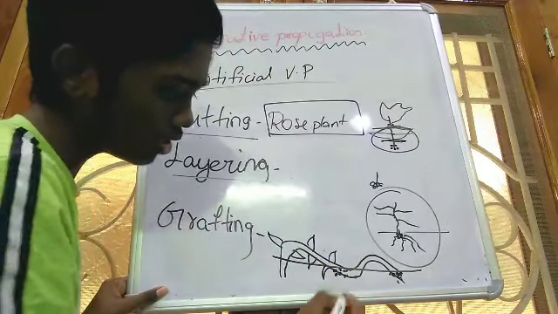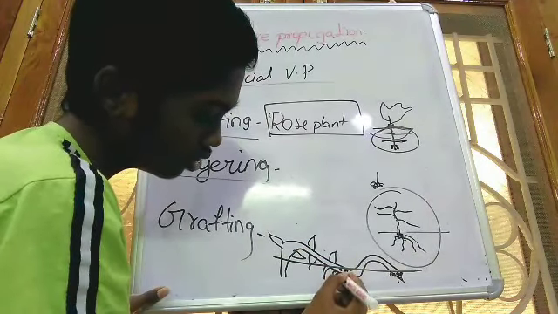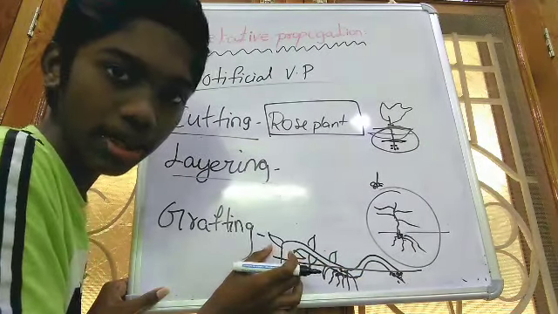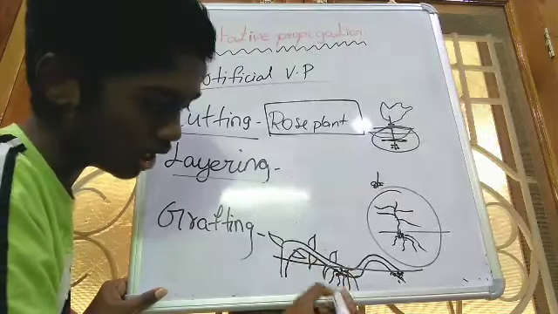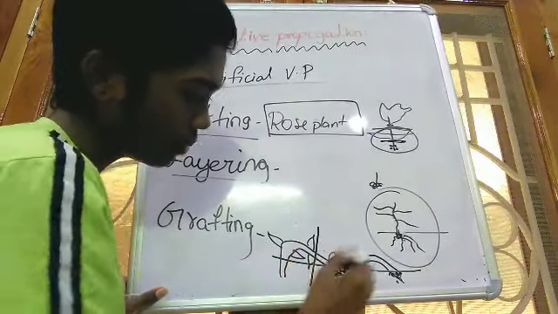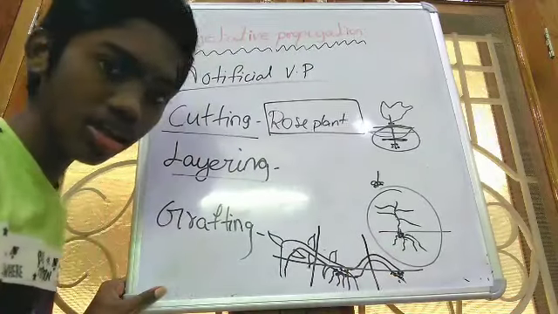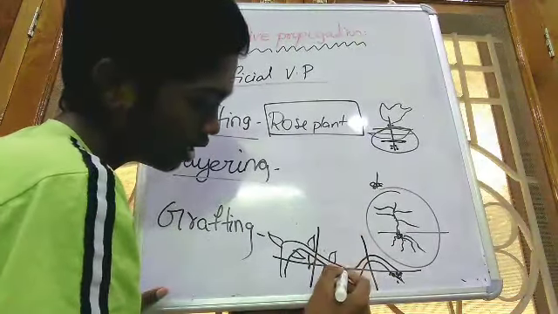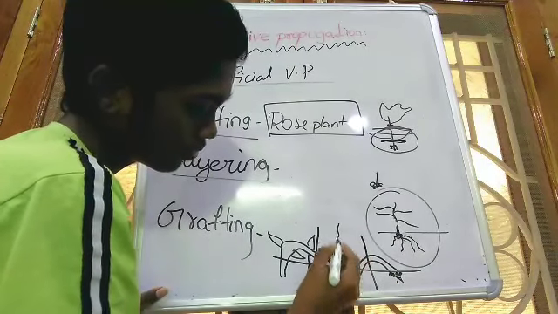So after a few days, here it will develop into roots. When this part is not separated with the mother plant, then at that time only it will be developing into the roots, and after few days, if it is cut by an external organisms or naturally, then it will be developing into the new plant.